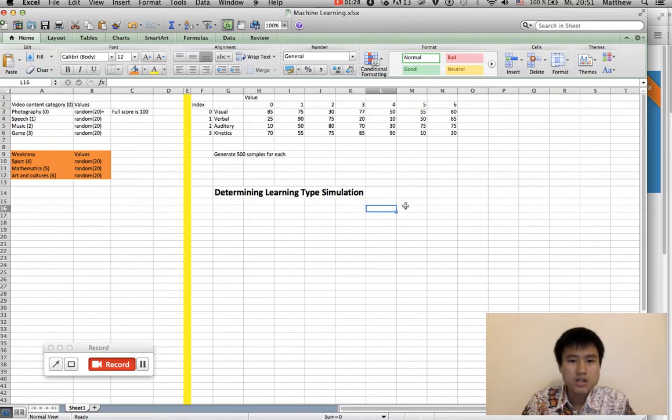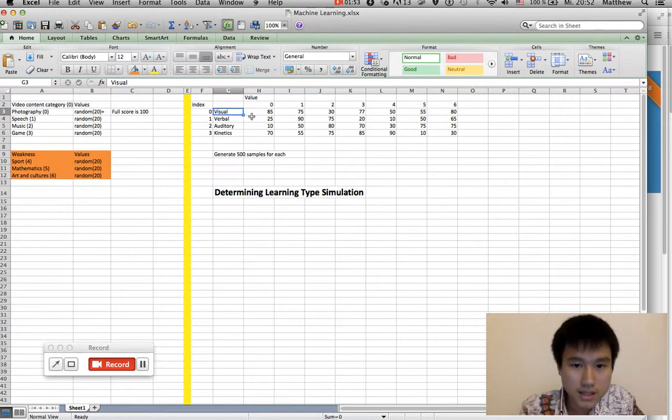It is like how we are able to determine a learning type, like visual, verbal, auditory, or kinetics, based on the YouTube video or some kind of video content category that each person watches, and also his or her strength.